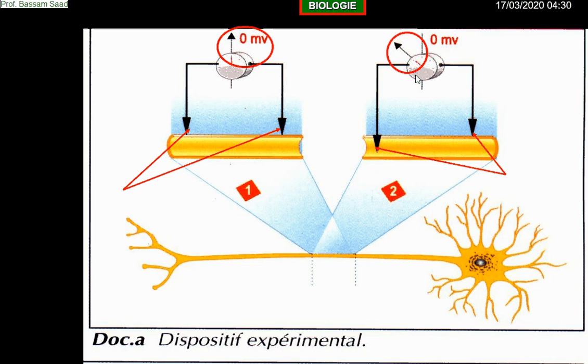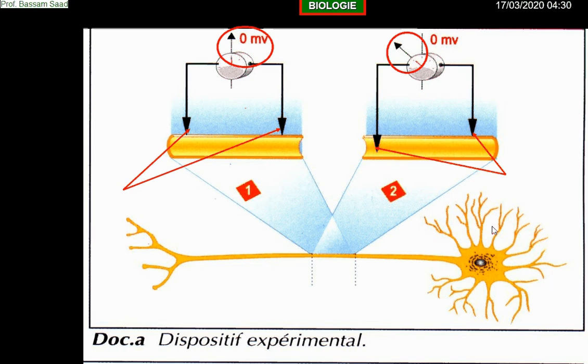What about the direction of the deviation of the needle? Bravo. The direction indicates the positive side and the negative side, or the positive pole and the negative pole. Look to this. The needle deviates from the positive to the negative side or charge in the axon.